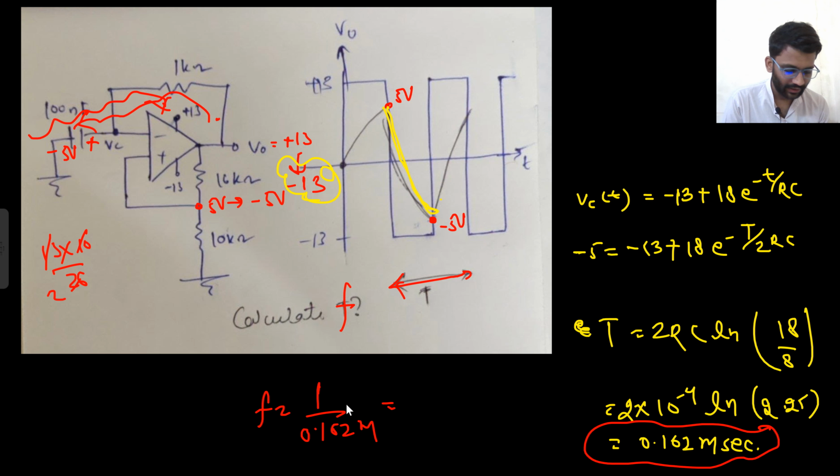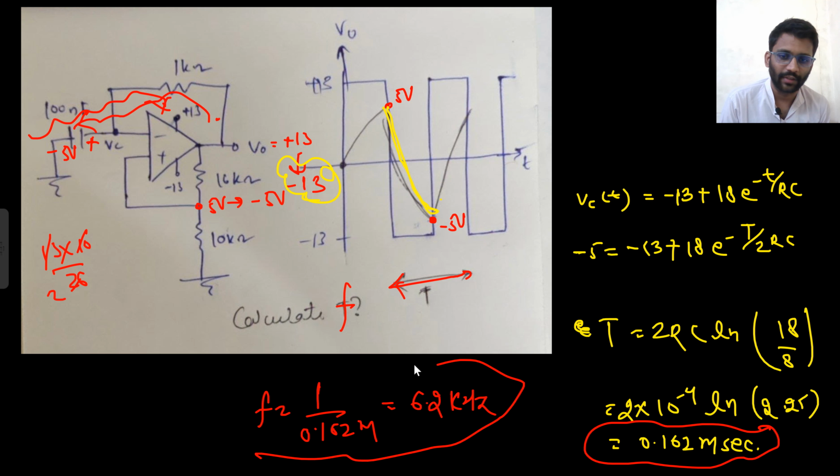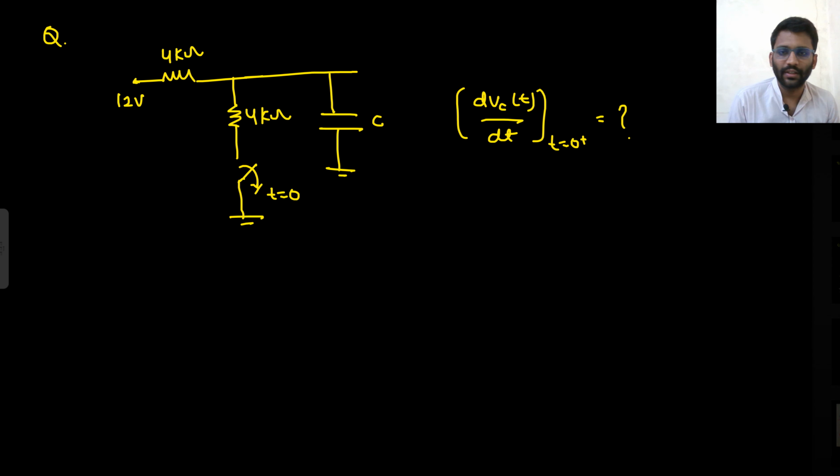Then just take the reciprocal. So this would come 0.162 milli. That will be reciprocal. So 6.2 kilohertz. If they had asked the frequency, this would have been the answer. You don't need to mug up any formula. You can directly solve. Let's move on to the next one.